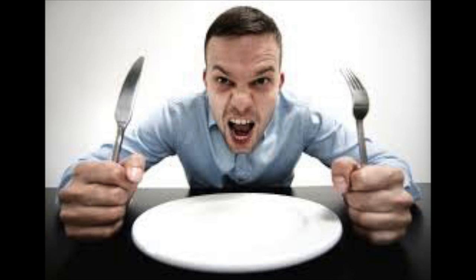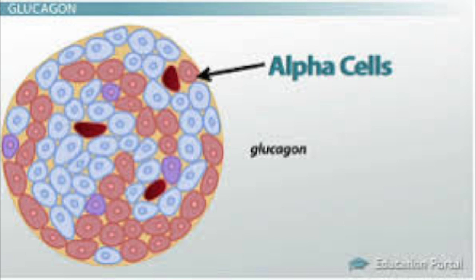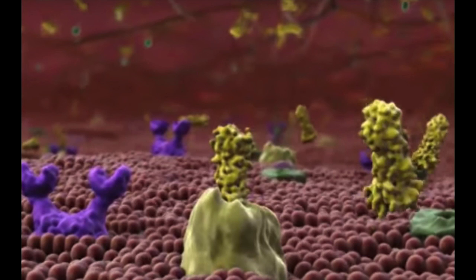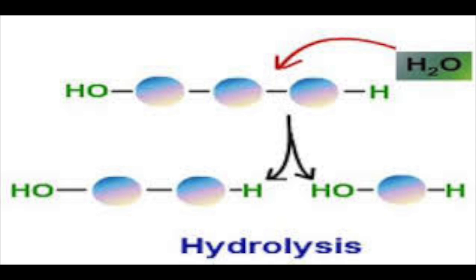In the previous video, you watched as I passed out on the couch, and that is because I had a low blood glucose level because I had not eaten in a while. When this occurs, alpha cells from the pancreas will release a hormone commonly known as glucagon. Glucagon enters the bloodstream and acts on target cells in the liver. Glucagon will then bind to receptors on the liver. This will then tell the liver cells to break glycogen through a process commonly known as hydrolysis down to glucose. Then glucose is released into the bloodstream, and the original low blood glucose levels are now at normal levels. And as a result, less glucagon is released in the blood.